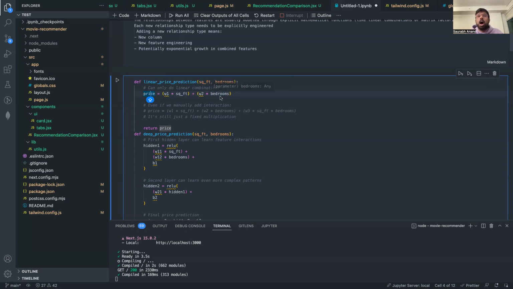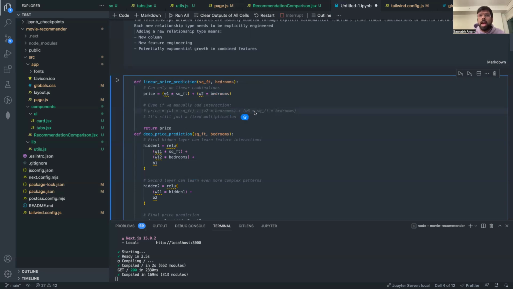But what about how these two features interact with each other? What will the price be when the square feet is some value and the bedrooms is some value? How does the interaction between two features affect the price? That is something which traditional machine learning algorithms struggle to do.